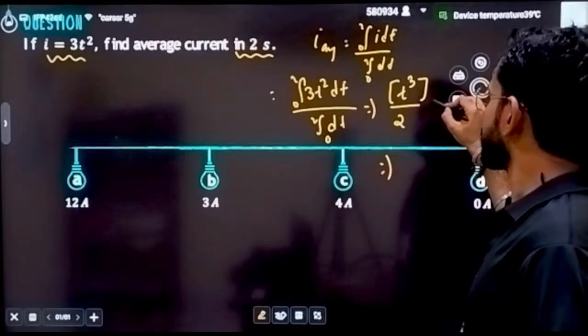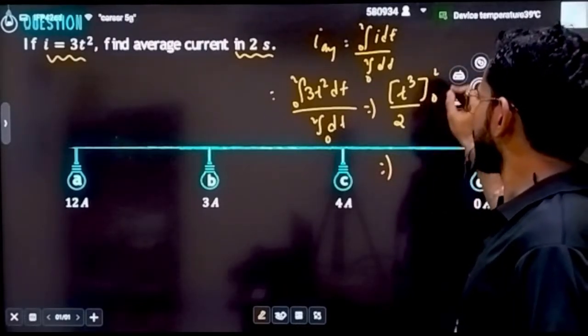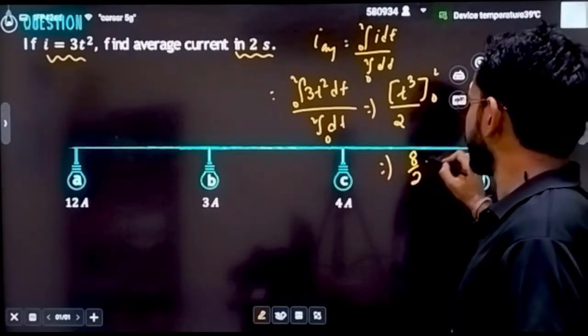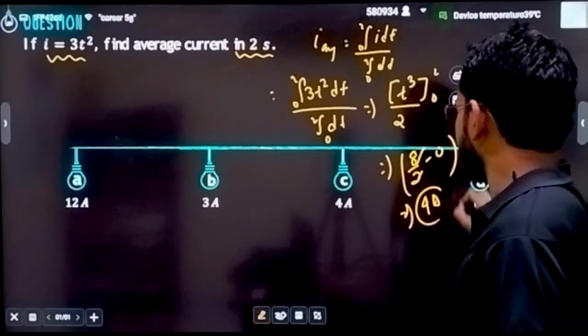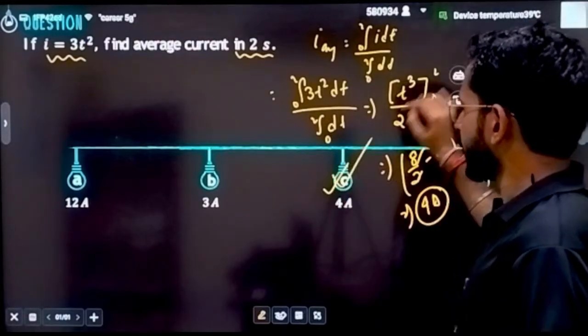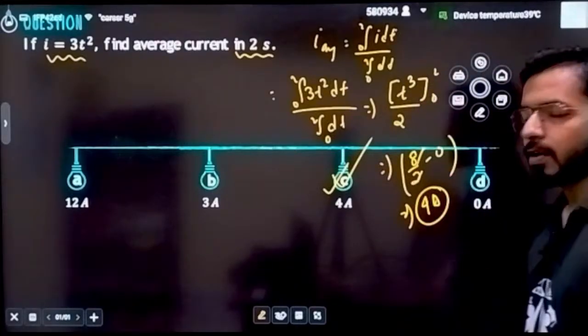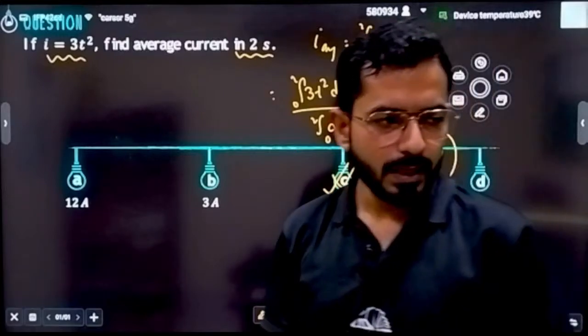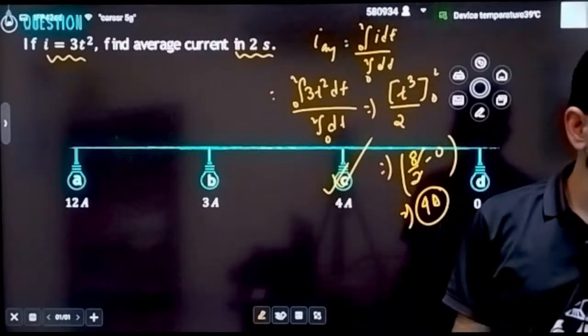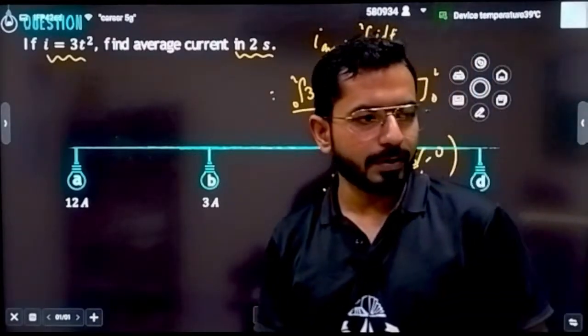Here also put the limits 0 to 2. When we put the limits, it will come 8 by 2 minus 0. Can I say finally the answer will be equal to 4 ampere. Which option is coming correct? Actually C option is correct. 4 ampere will be the correct answer. Is it clear? I hope that this is clear to all of you, how I have calculated the average current.